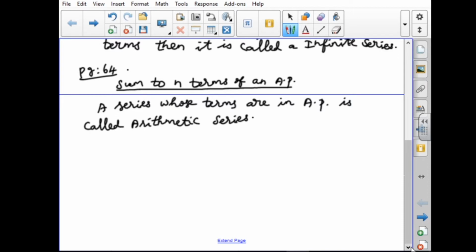Next, the topic given is sum to n terms of an AP. We know that the arithmetic series is what? The arithmetic series is a, a plus d, a plus 2d, etc. This is the arithmetic series. We have to add the terms and we get the result like this. So, you have to write like this.